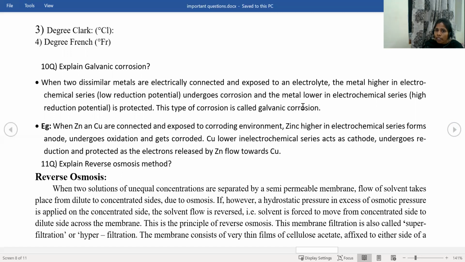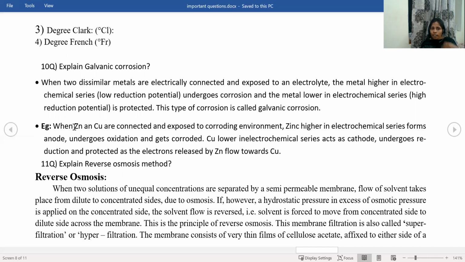The metal lower in the electrochemical series is protected. This type of corrosion is called galvanic corrosion. For example, when zinc and copper are connected and exposed to a corroding environment, which is acting as anode?